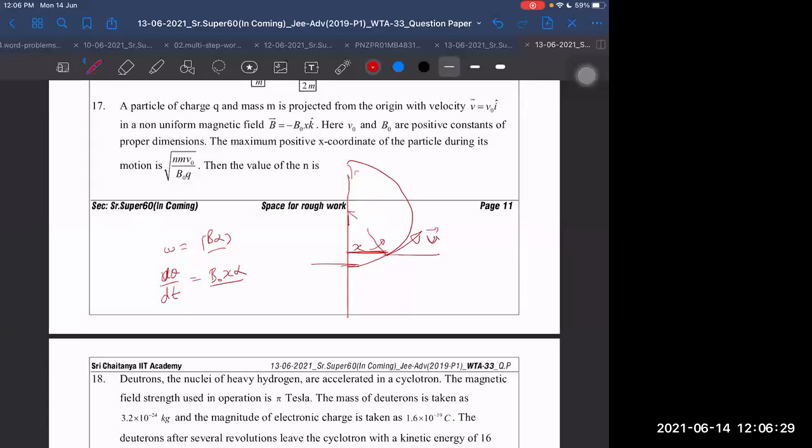Yes. If V is turned by an angle theta, then what would be X? Vx into dt.